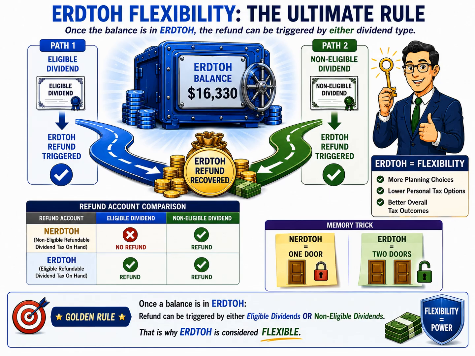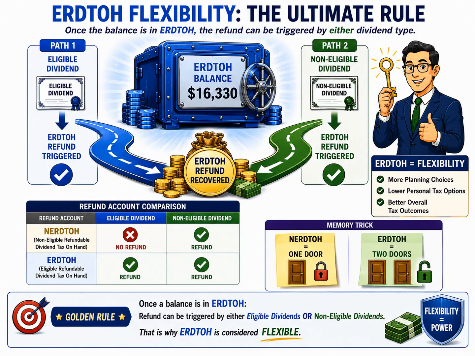At the center of the slide, Amco has an ERDTOH balance of $16,330. Think of this ERDTOH account as a vault containing refundable taxes that the corporation would like to recover. The question is, how can Amco unlock that refund? The answer is illustrated by the two roads leading to the same destination.